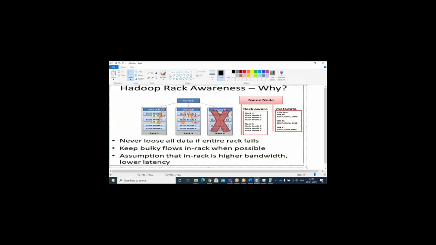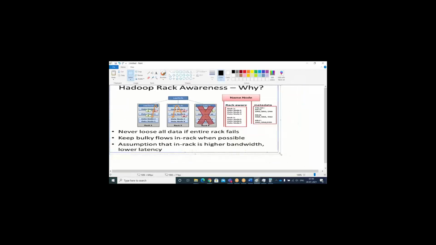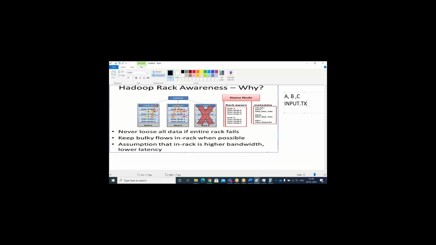In the rack awareness algorithm, see, I have A, B and C as my input blocks. A, comma, B, comma, C are my blocks. That is, 128 MB into 3 roughly. 3 blocks of input size, the input.txt file is around 396 MB of data. Don't go for the exact calculation. Once I have 128 MB as my block size, I get 3 blocks, and those 3 blocks are nothing but A, B, C.